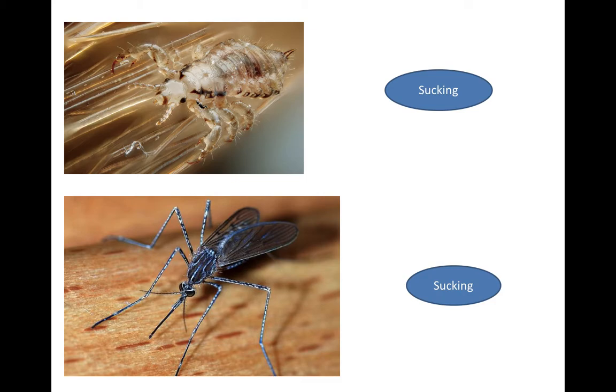If you see in the picture, there is a long tube-like structure near the head region called the proboscis. With the help of the proboscis, the mosquito pierces into our skin and sucks the blood. So the way of taking in food in mosquitoes is sucking.